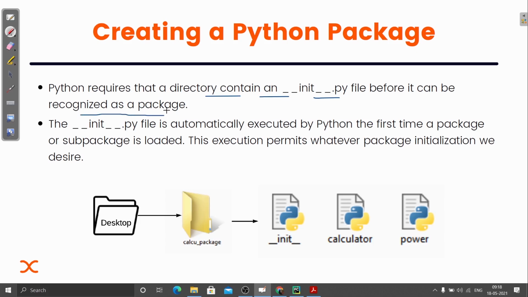Python requires that a directory contain an __init__.py file before it can be recognized as a package. We know that. So the __init__.py file is automatically executed by Python.